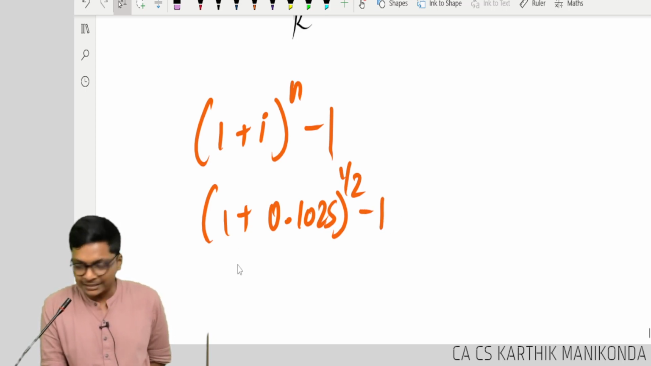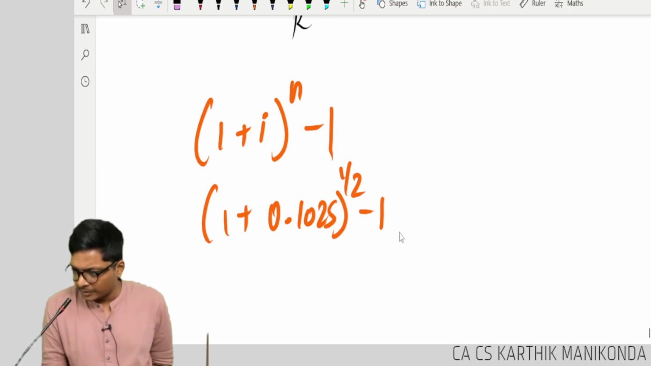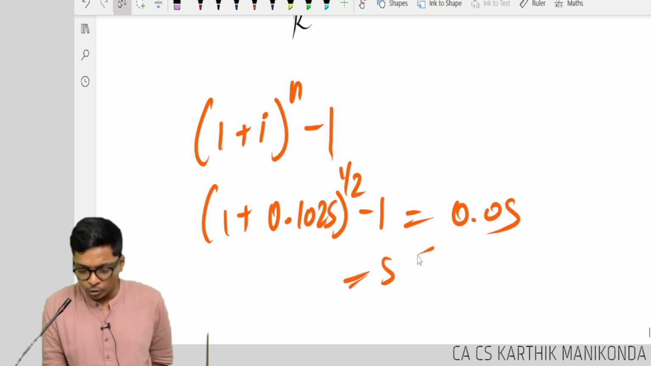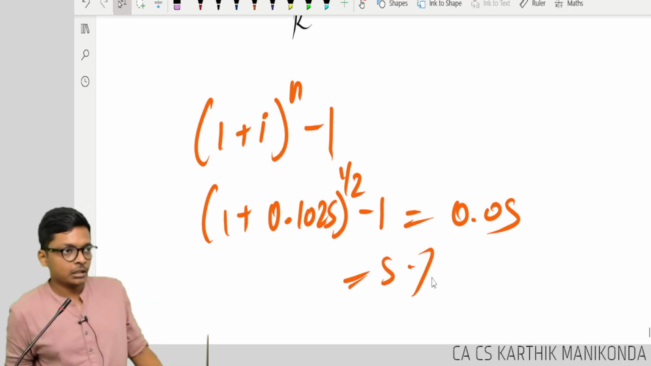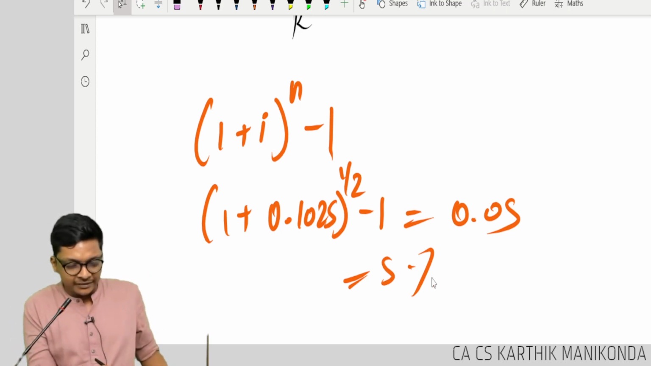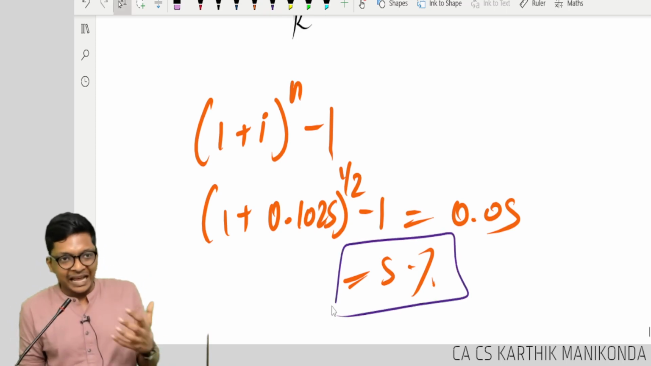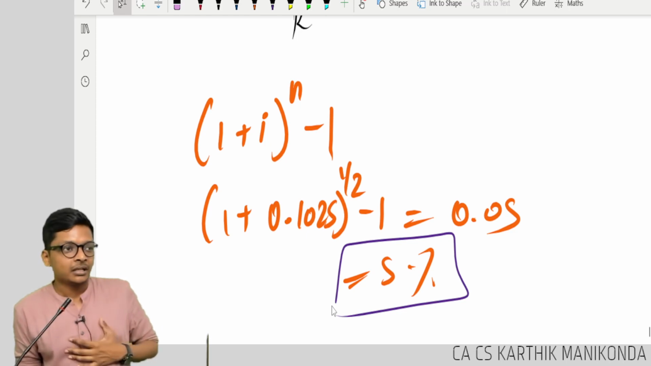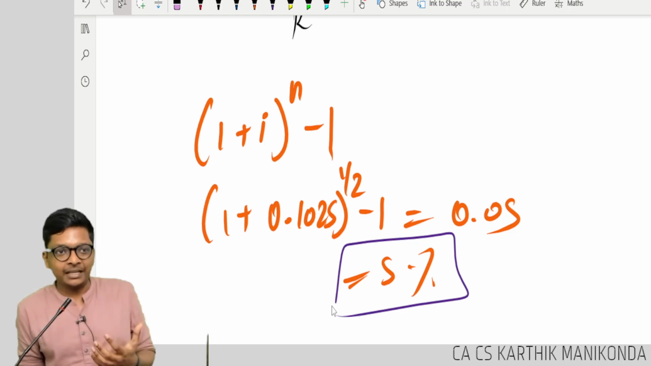How do you do this in the calculator? He is multiplying, this will become 0.05, which is 5%. Square root of 1.1025, are you able to do it, guys? That's it. So you get an effective interest of 5%. Actually, this is a final question. In the final book, it is there.